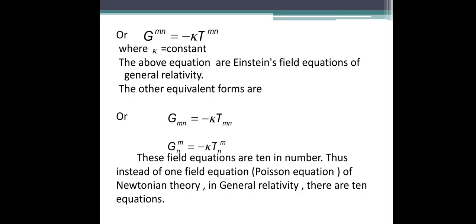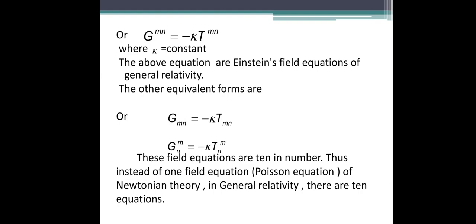So these are the other forms of these equations, and as m and n vary, we get G11, G21, G31 or G44 and so on. With m and n varying, the total number of equations is 10.